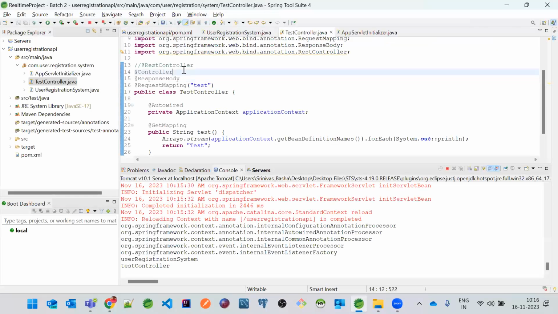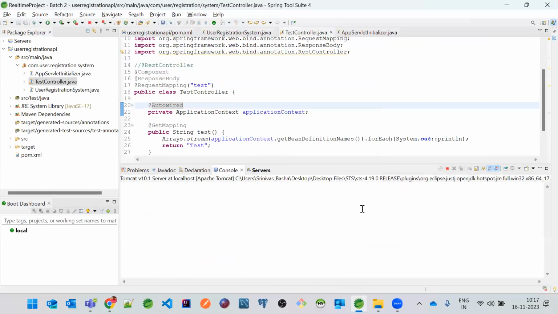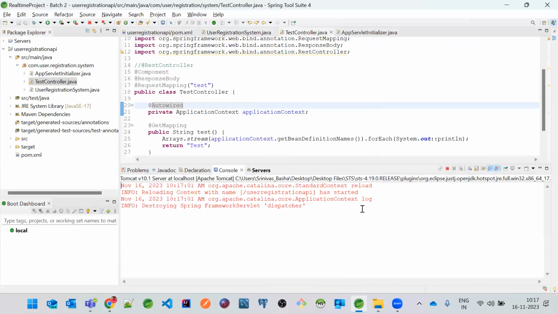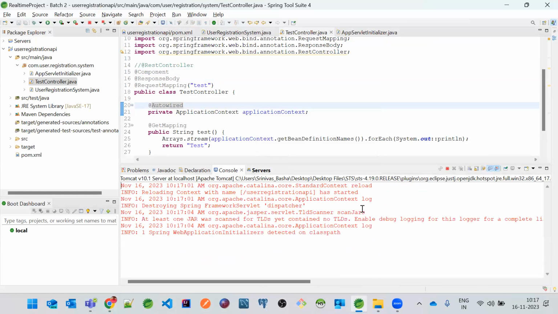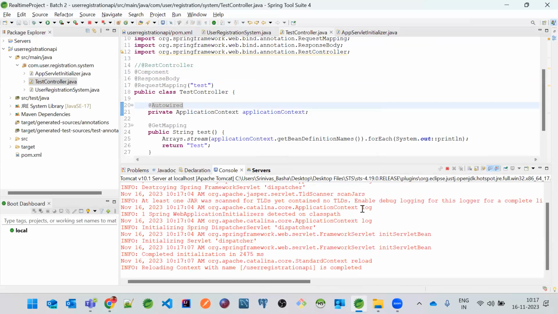Now let's understand. There is @Component also, right? There is the @Component annotation. So can we use this? Okay. Now let's wait for some time and let the server restart again. See how much time it is actually taking for making a change and restarting again. It is almost taking 5 to 10 seconds. More than 10 seconds also, right?